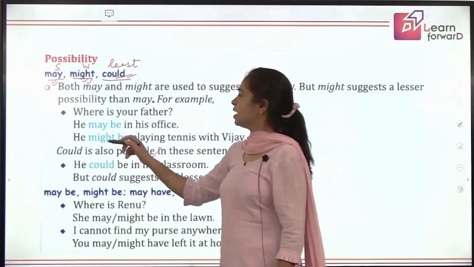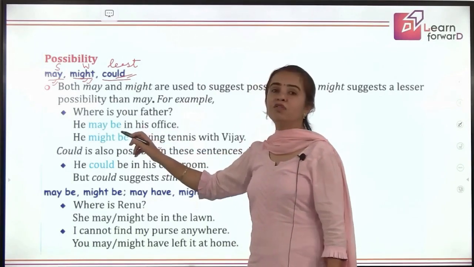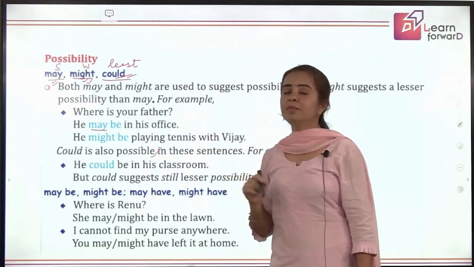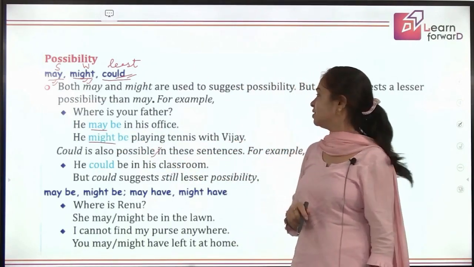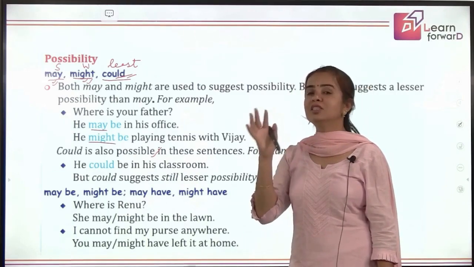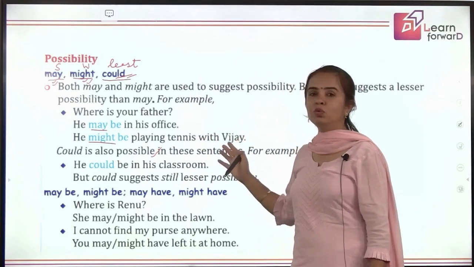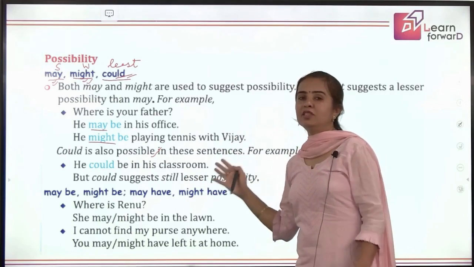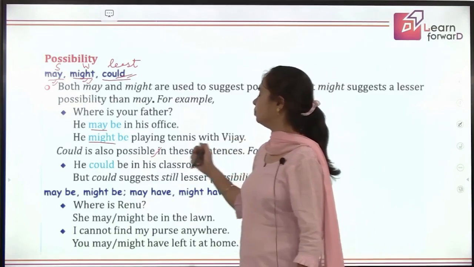Okay, for example, if I say, where's your father? And you say he may be in his office, that means the chances are very high to get him there in the office. But if you say he might be playing tennis with Vijay, that means there are chances, but the chances are less. Might be that Vijay has some tournament, he wants to make him practice. If he's not in office, then he might be with Vijay, just making him practice the game.